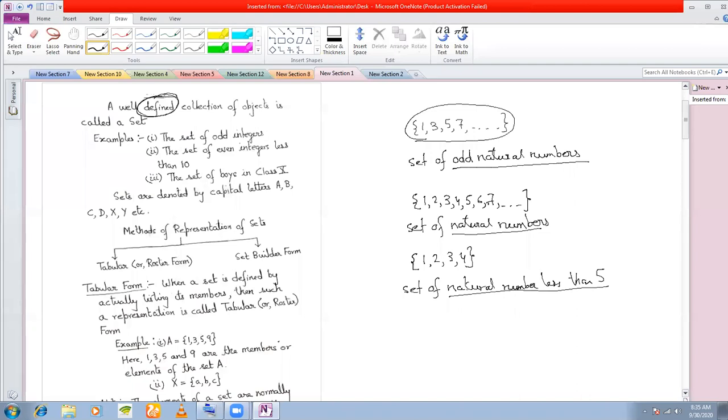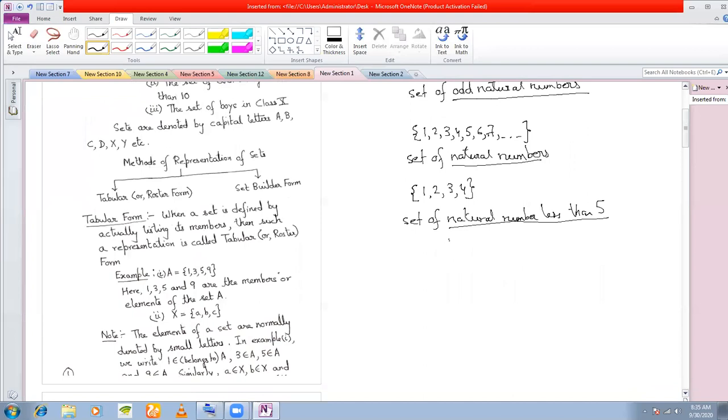Okay. Similarly, not only numbers, you can have anything within a set. You can have alphabets also. Okay. What is the definition of the set? It is the set of vowels in the English alphabet. So the definition of this set is this.